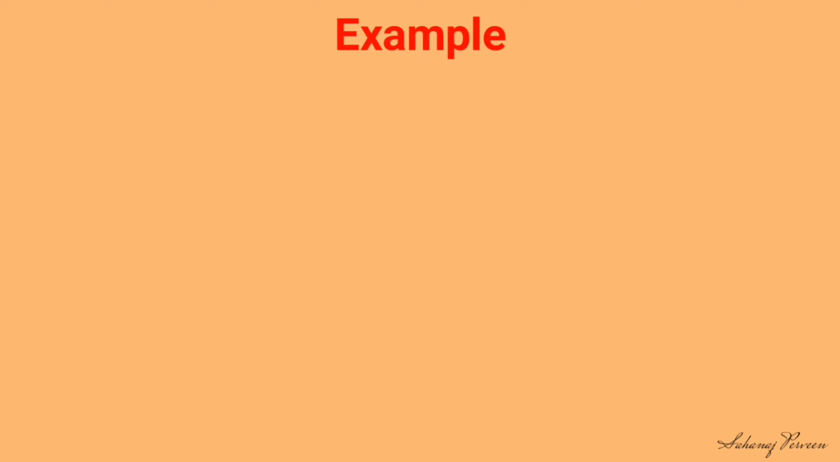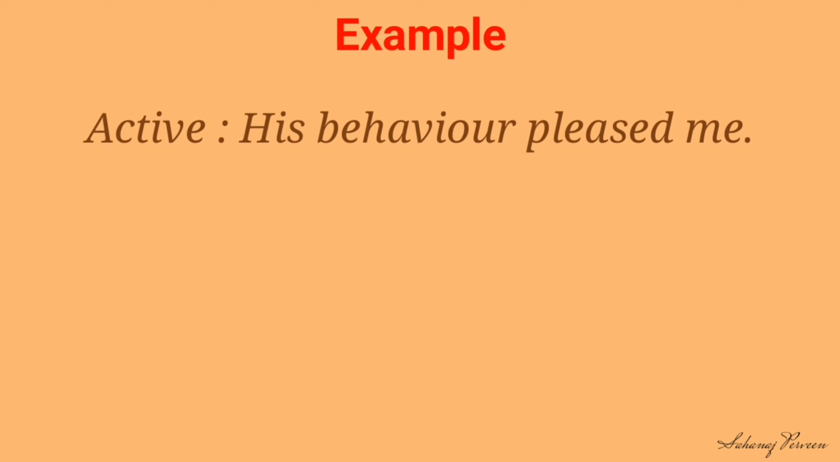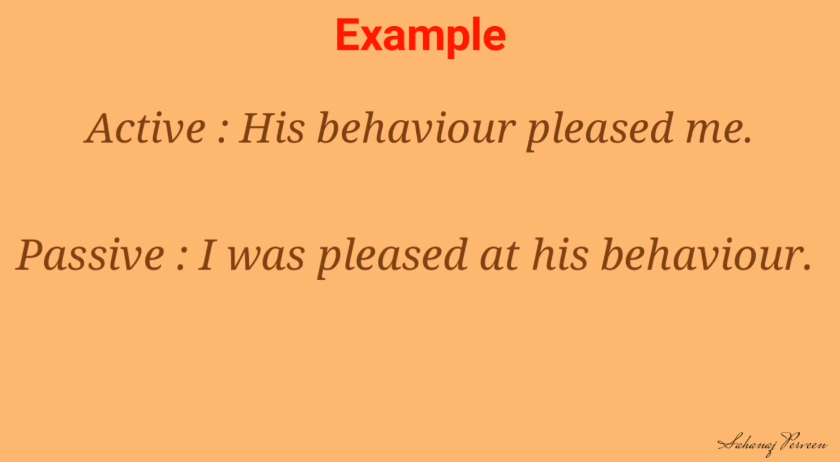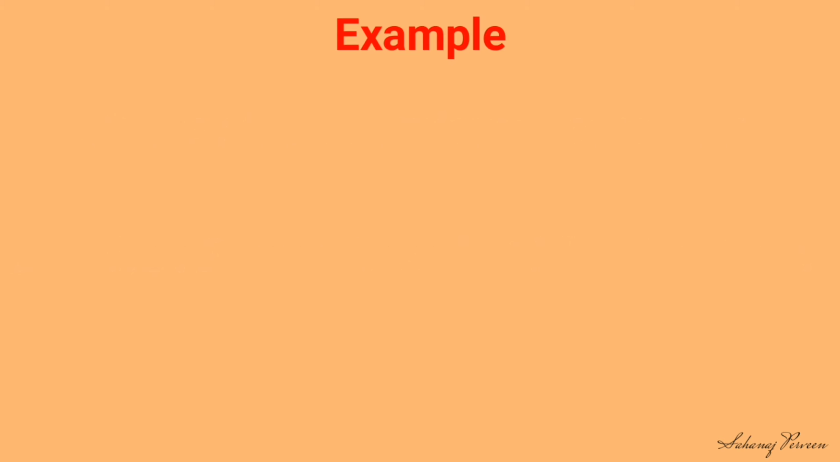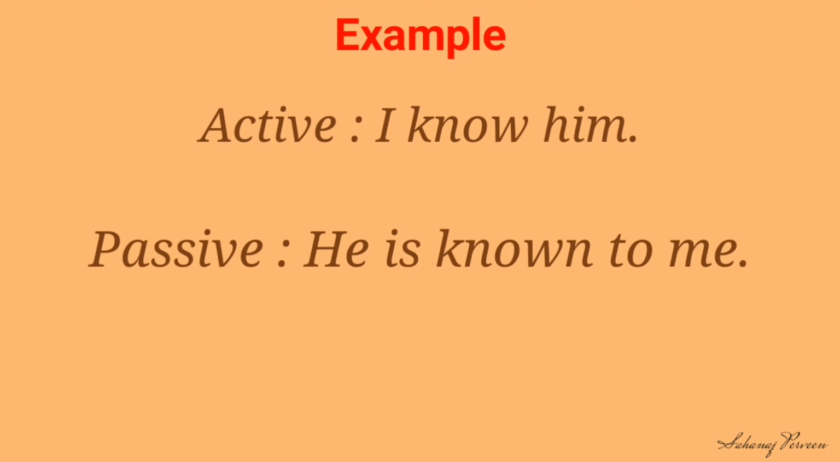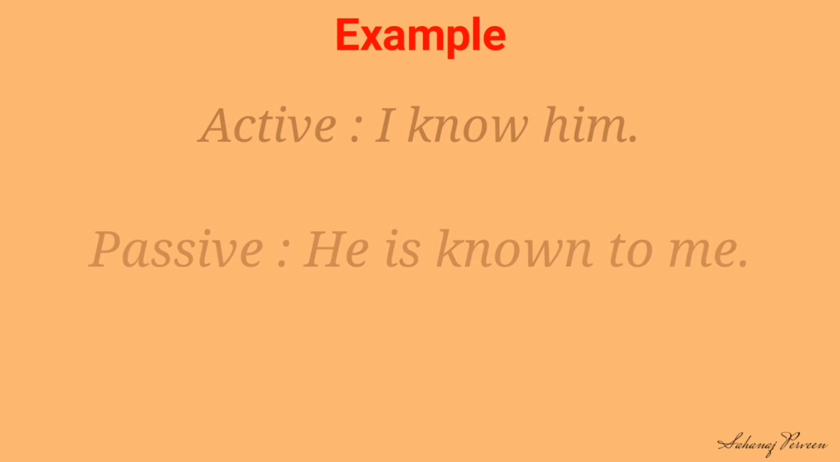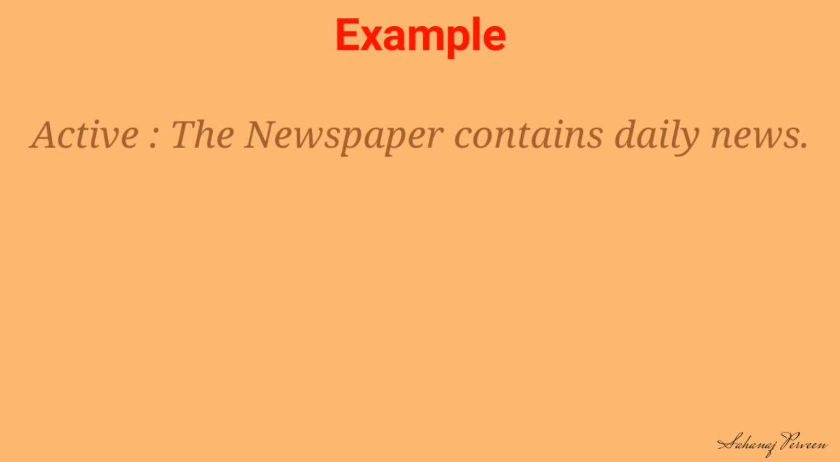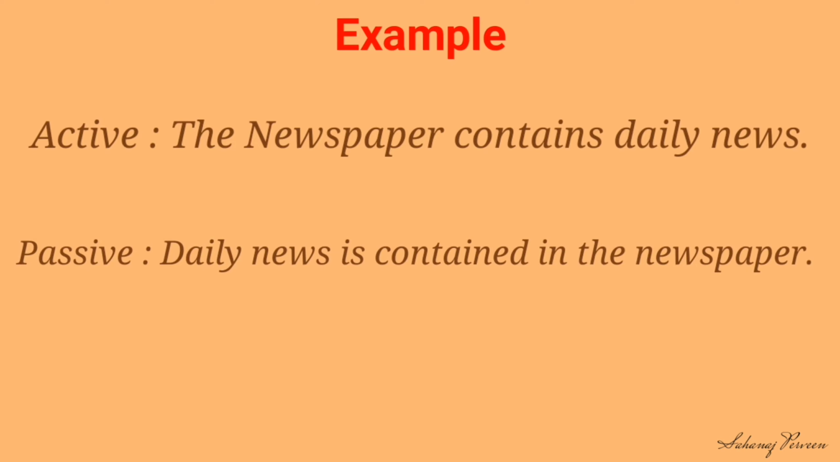Look at another example. His behavior pleased me. Our passive is I was pleased at his behavior. Here we use at in place of by. Look at another example. I know him. He is known to me. Here we use to in place of by. Look at another example. The newspaper contains daily news. Daily news is contained in the newspaper. Here we use in in place of by.